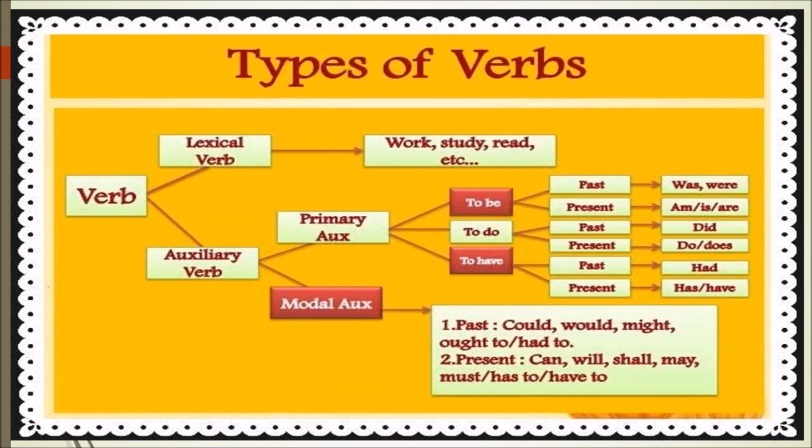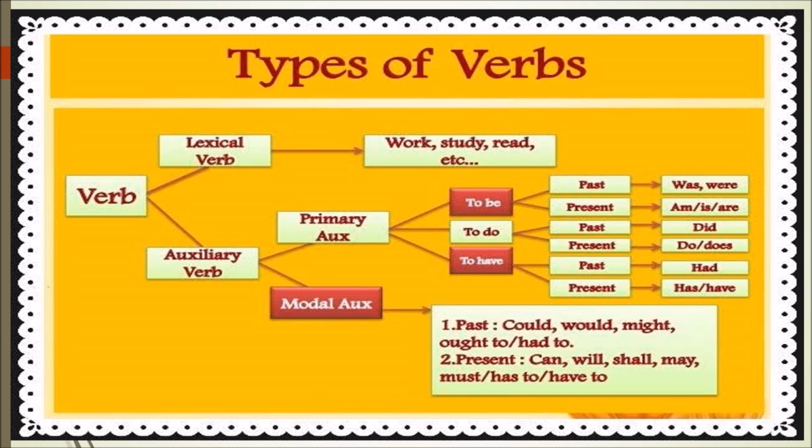Next, we are going to see types of verbs as a whole. Verbs are divided into two types: lexical verb and auxiliary verb. Lexical verb is otherwise called as main verbs. Examples are work, study, read, etc. All these words can exist independently and provide complete meaning to the sentence.